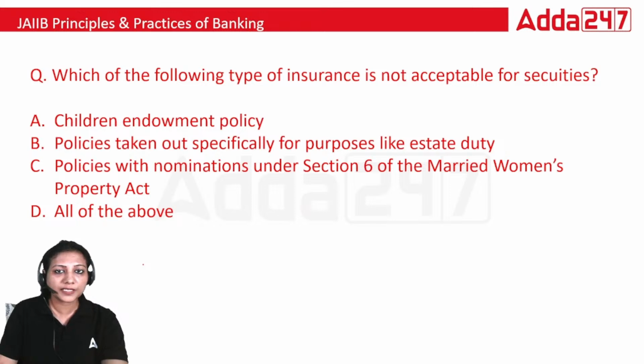We all know that bank take insurance policies as securities. We have studied it in our module B of principles and practices of banking. So which type of insurance is not acceptable to the bank for security?